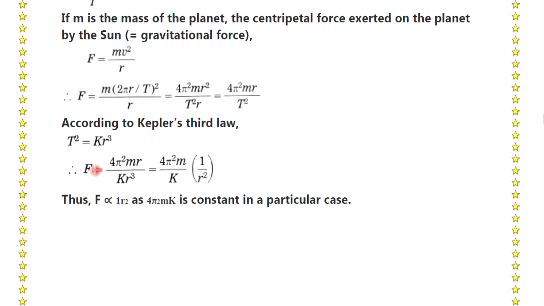F, the force, is equal to 4 pi square m r upon k r cube, which is equal to 4 pi square m upon k times 1 by r square. Thus, force is directly proportional to 1 by r square, as 4 pi square m by k is the constant in a particular case.